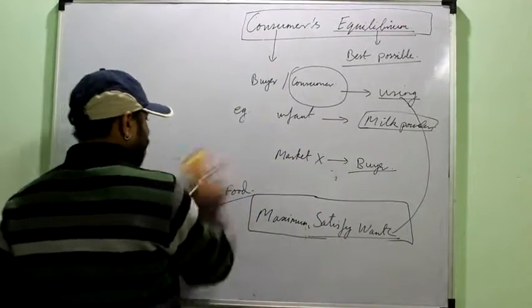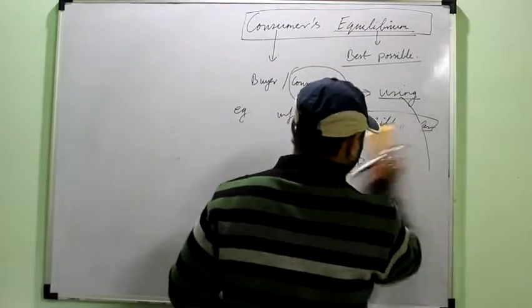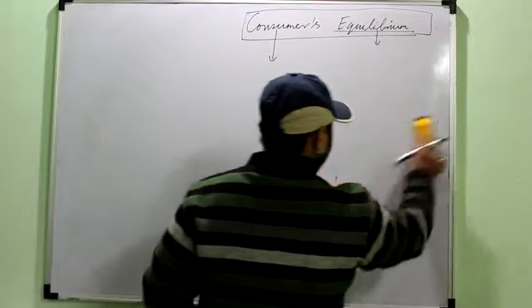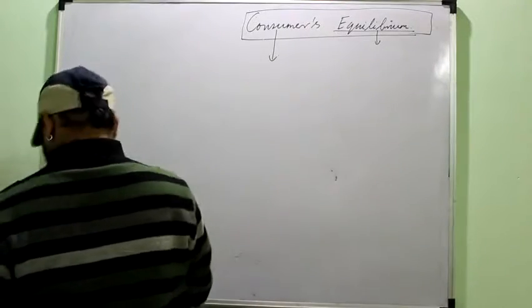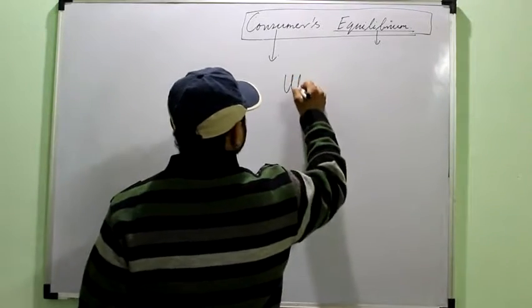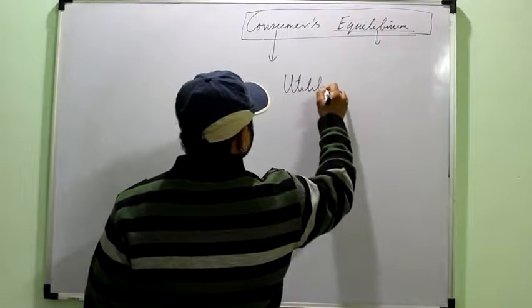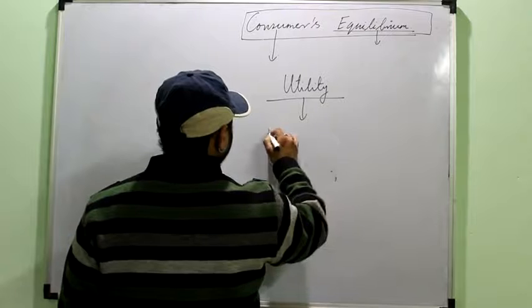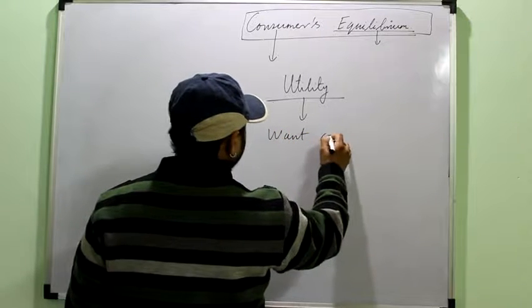Okay, now moving on to another important term of this particular topic, that is utility. Utility is simply the want satisfying power of a commodity.